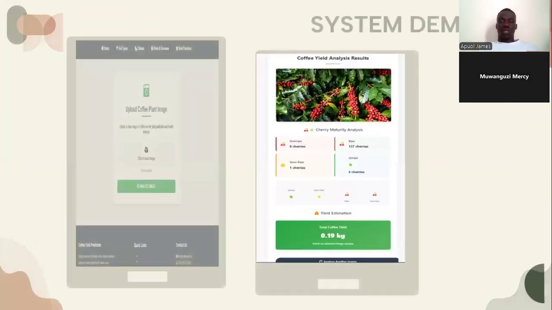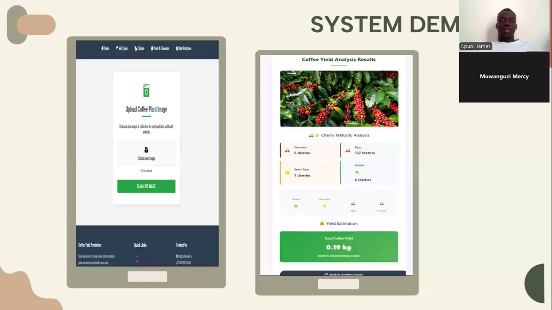As we can see from the UI or the system demo, the farmer just uploads the coffee tree and the system is going to count the number of coffee cherries from that coffee tree, and with the simple logic that we gave it, it calculates the coffee in kilograms, as we can see.